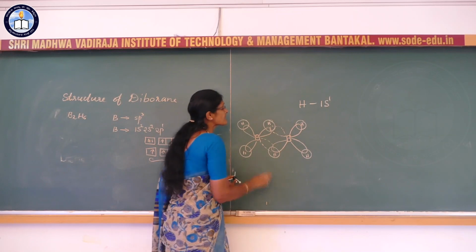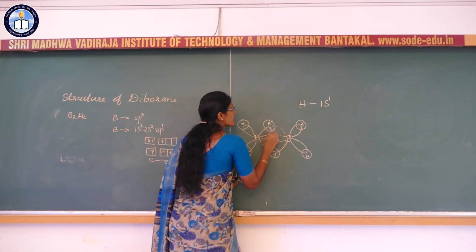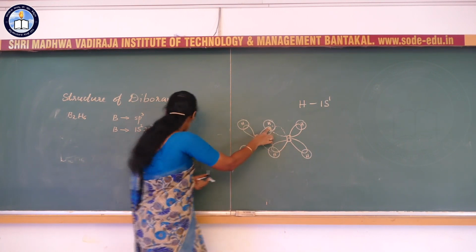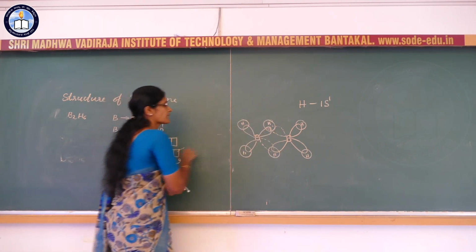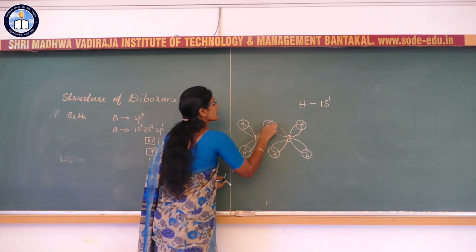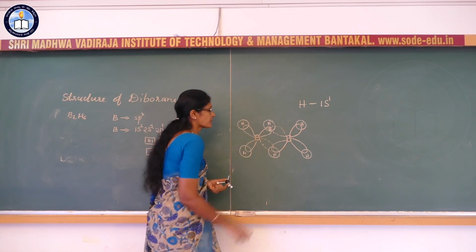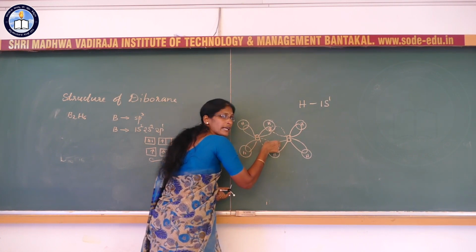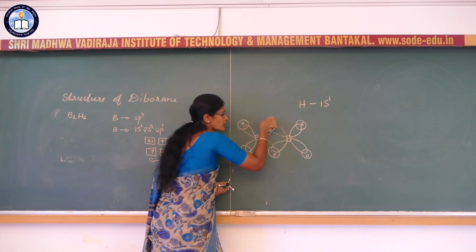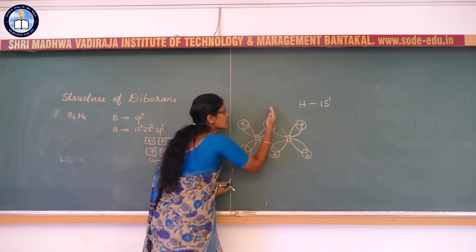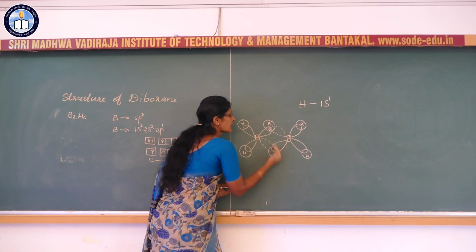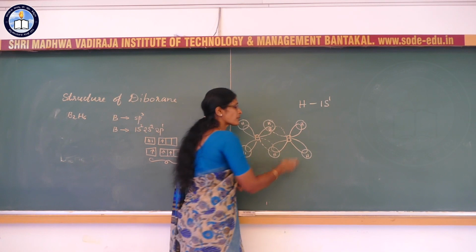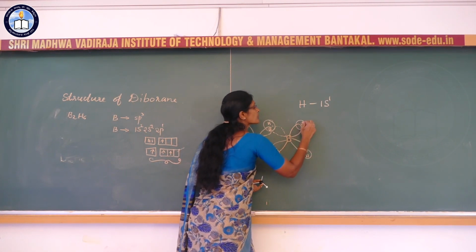Why is it called a 3 center 2 electron bond? Because there are 3 orbitals but the electrons are 2. How? One electron is present in the sp3 hybrid orbital and one electron from the s orbital of the hydrogen atom. So this is also called a 3 center 2 electron bond. These are the 2 bridged hydrogen atoms and 4 terminal hydrogen atoms. The 4 terminal hydrogen atoms have 2 center 2 electron bonds.